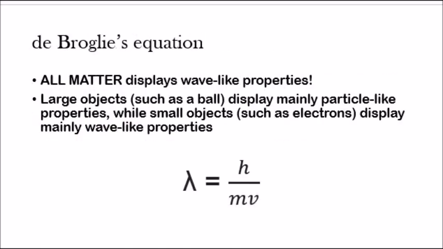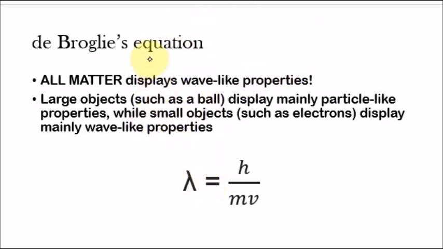Later, scientists discovered that all matter displays wave-like properties. It doesn't matter if it's just electromagnetic radiation or something as big as a human. No matter what the mass is, you're going to have both wave-like properties and particle-like properties.